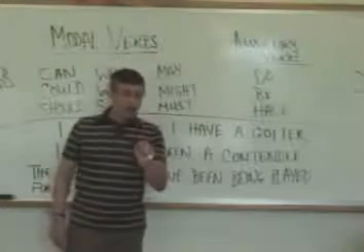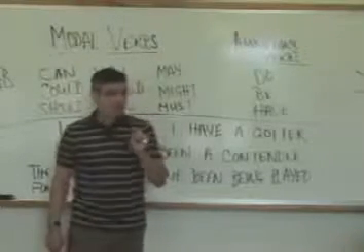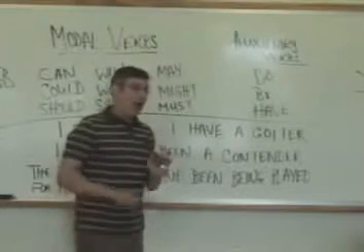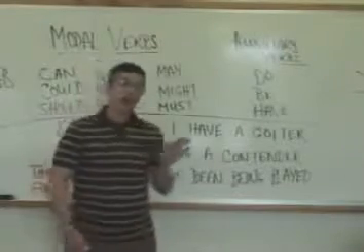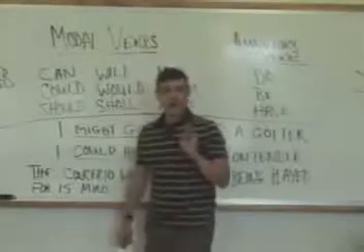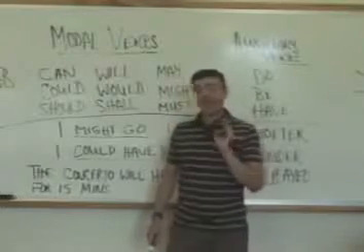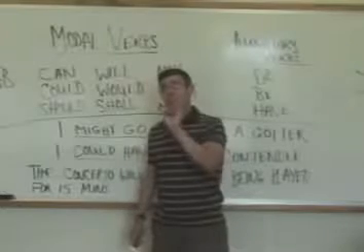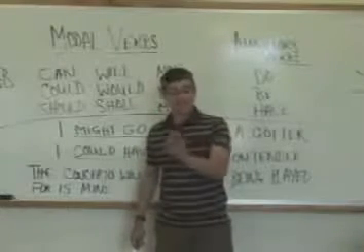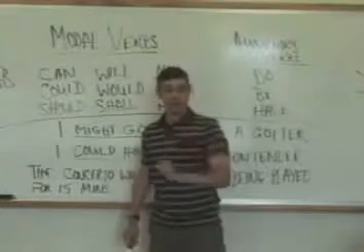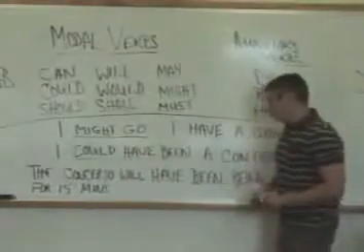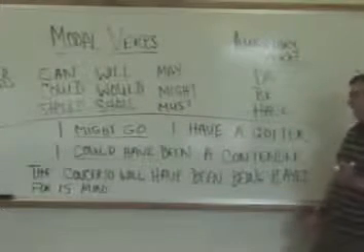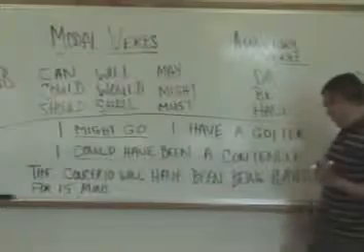So just as a curiosity here, the longest a verb can be in English is five words long. And you don't often have that, but supposing, for example, a concert was going to start at 8 o'clock and they were going to play a concerto, and you're thinking ahead to that time, and you're thinking, well, what will be going on at 8:15, 15 minutes after the concerto has started? Then you could say the concerto will have been being played for 15 minutes.